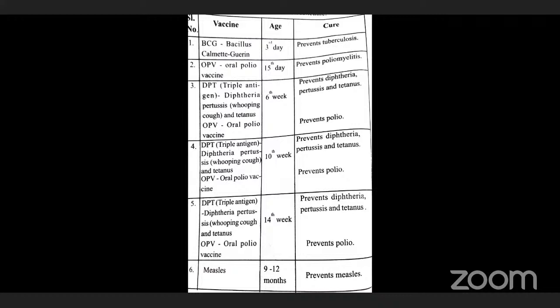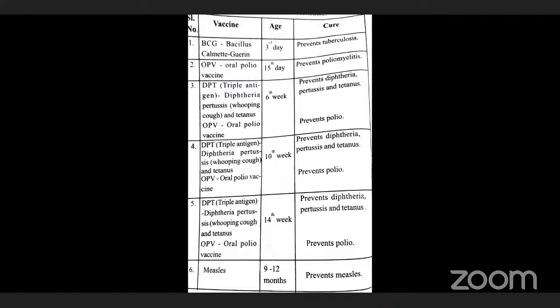The next one is TT and typhoid. At the 10th year, it prevents tetanus and typhoid. This is a combination of TT and typhoid vaccine. It will be injected in the 10th year, which prevents tetanus and typhoid.